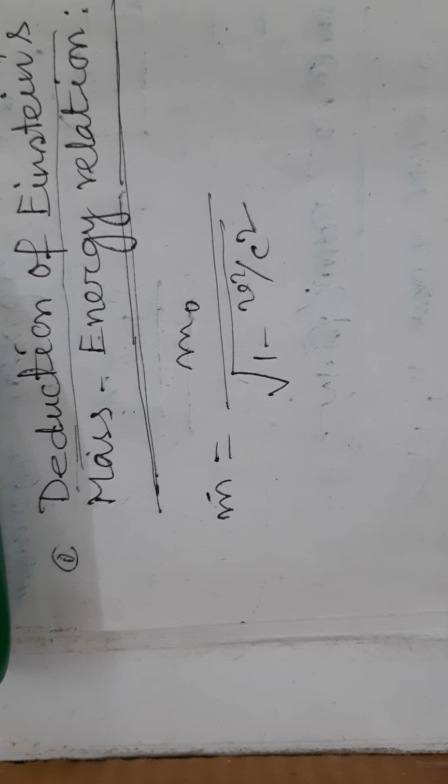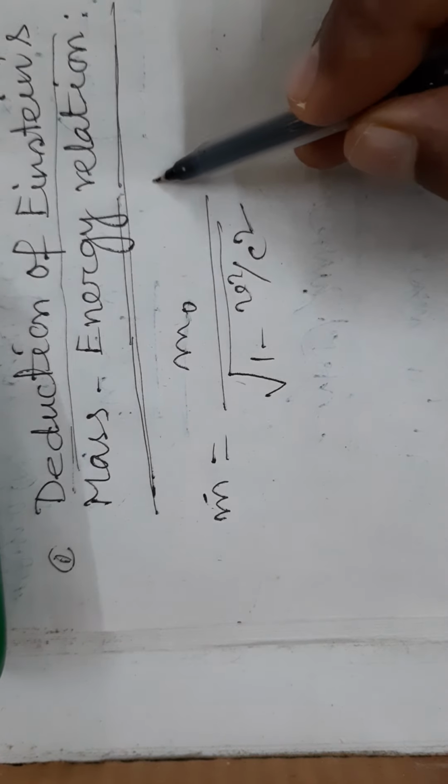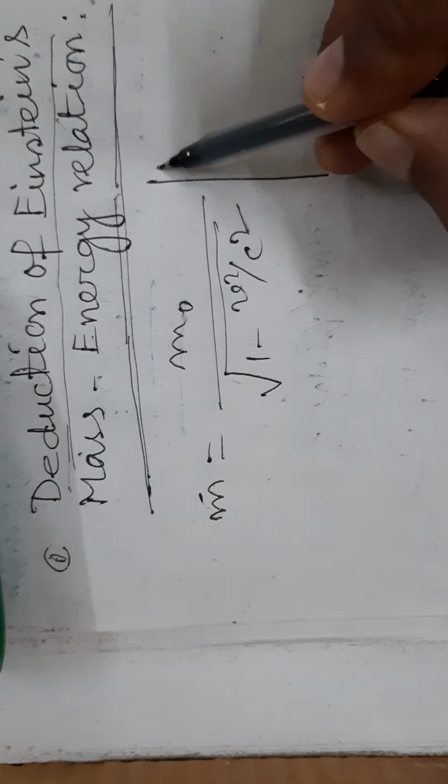This is the actual relationship of the mass-energy relation.